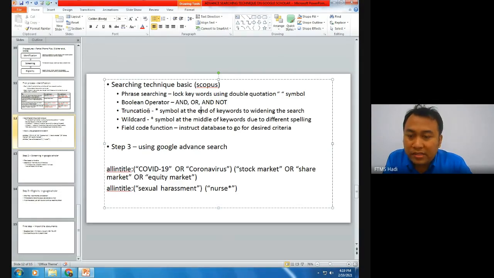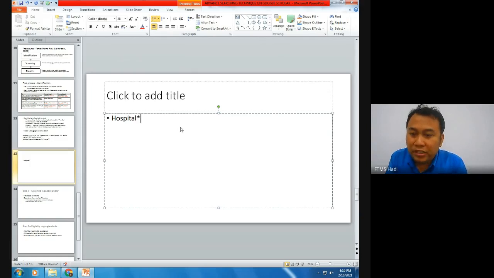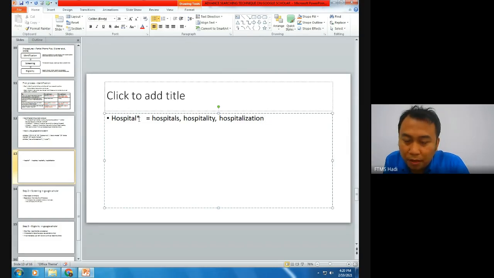Okay, the third one is truncation. Truncation is a symbol at the end of keywords to widen the search. Let me illustrate, let's say hospital with an asterisk. If I put this, the search that comes up will be hospitals, hospitality, anything that relates to the extension of the word, hospitalization. So that is what we call the asterisk. The function here is to come up with searches of the extensions of this root word.